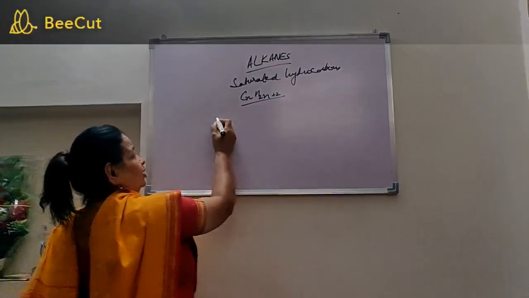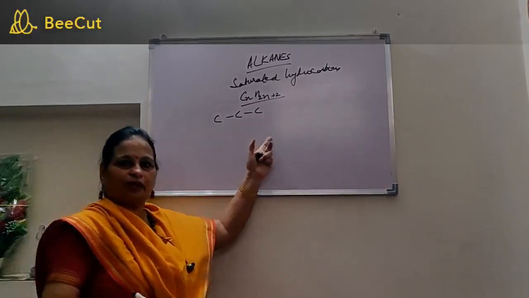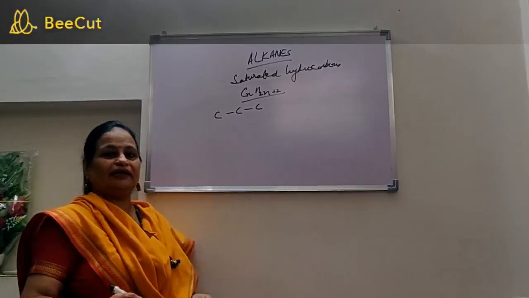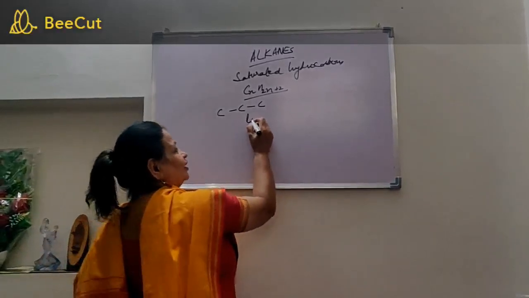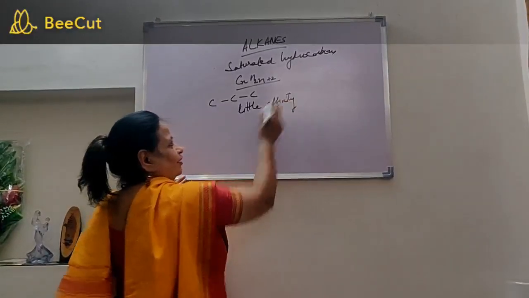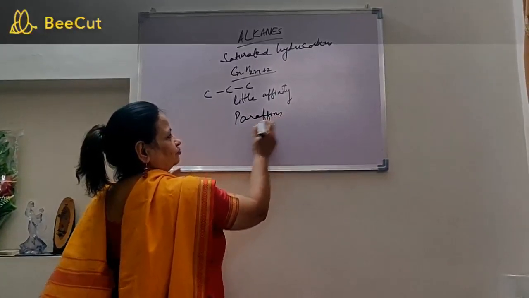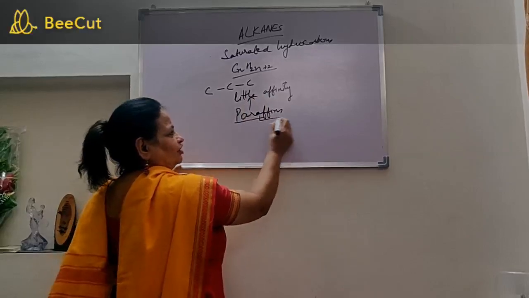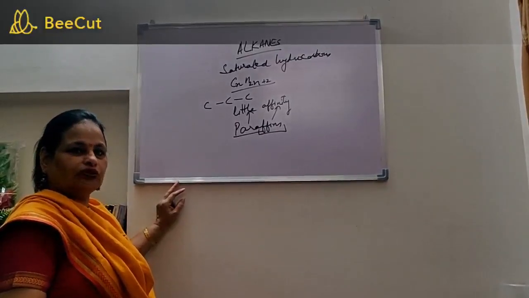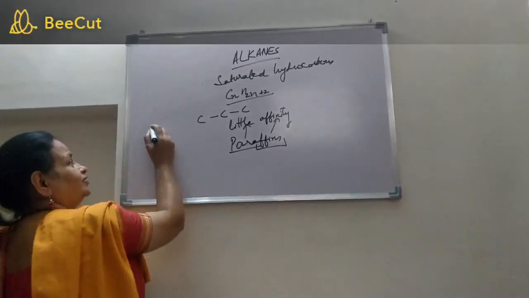Now all the carbon atoms in alkanes are held by a single bond. Irrespective of the number of carbon atoms, they are all held together by a single bond. Because their valency is completely satisfied, they show very little affinity with other compounds or with other elements. And for the same reason they are called paraffins. Para refers to little and affins refers to affinity. Because they have very little affinity with other elements or other compounds, they are also known as paraffins.